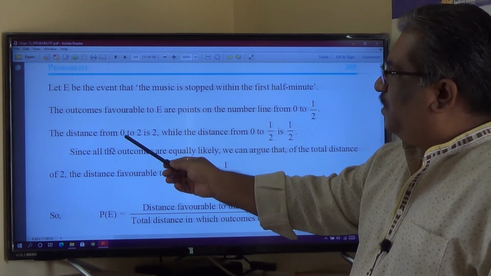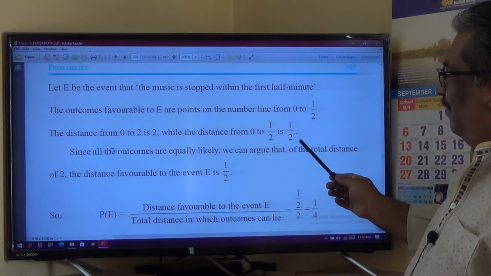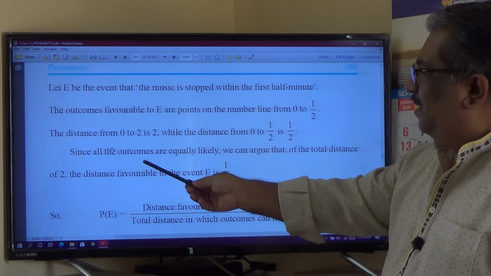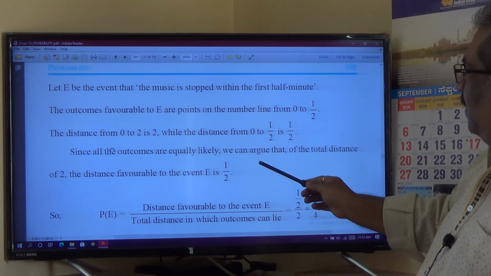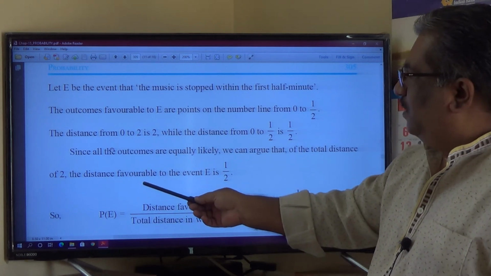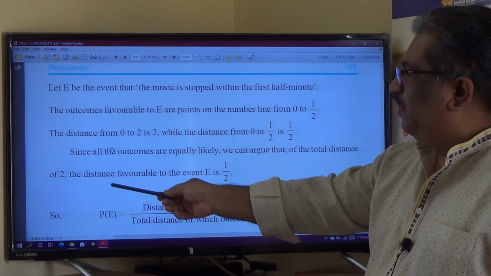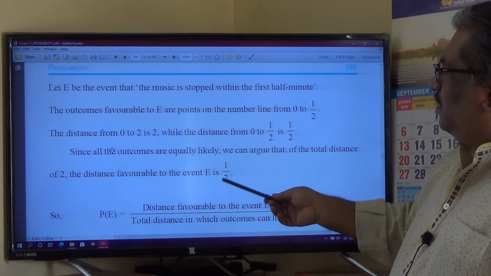The distance from 0 to 2 is 2, while the distance from 0 to half is half. Since all the outcomes are equally likely, out of the total distance of 2, the distance favorable to event E is half.